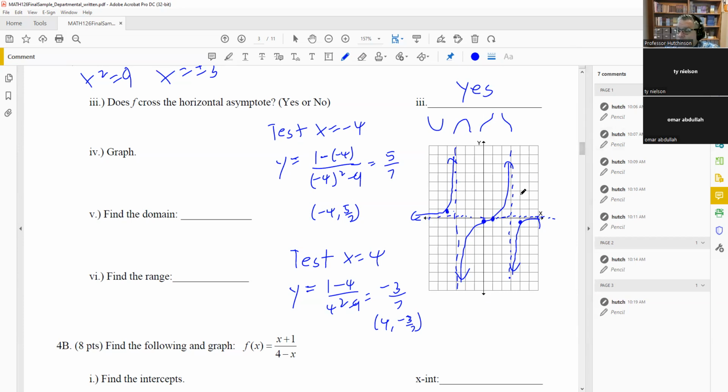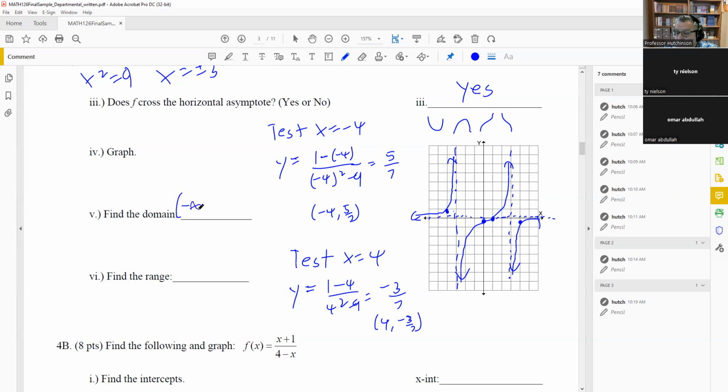Okay. Let's do the domain. Now domain is talking about everything except for the vertical asymptotes. Where there's a vertical asymptote, you've got division by 0. So we can't include 3 or negative 3 in our answer. The way that would look in interval notation is you would include everything before the negative 3, in between, and then afterwards.